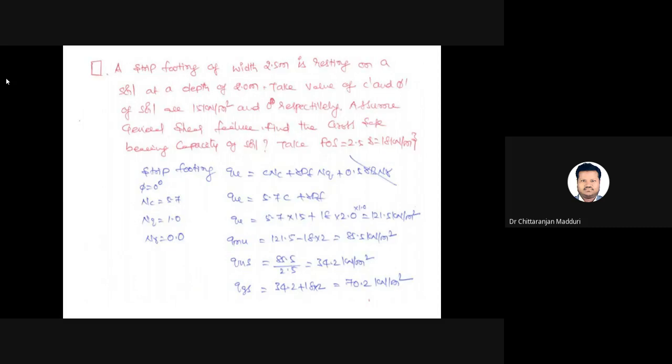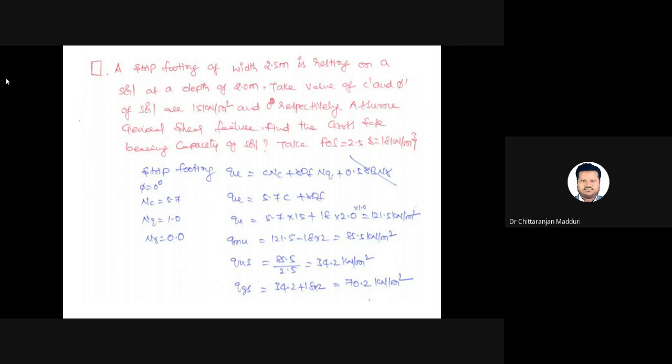So if you consider a problem, a strip footing of width 2.5 meters is resting on a soil at a depth of 2 meters. Take values of c and phi of soil as 15 kN per meter square and 0 degrees. That means angle of internal friction equals 0. It means it is a clay soil. Assume it is a general shear failure. That means we have three types of failures. I will explain later. So in the current problem, assume it is a general shear failure.